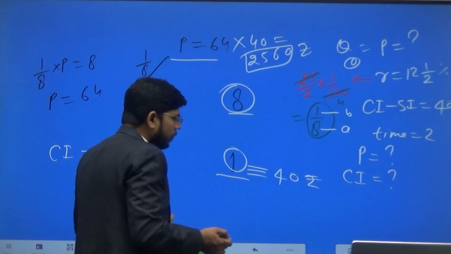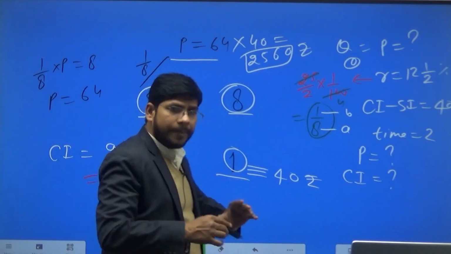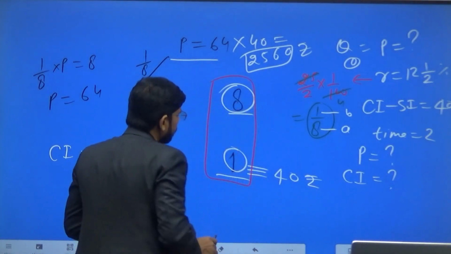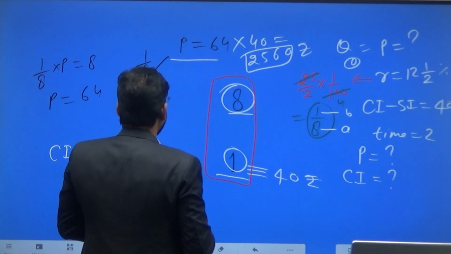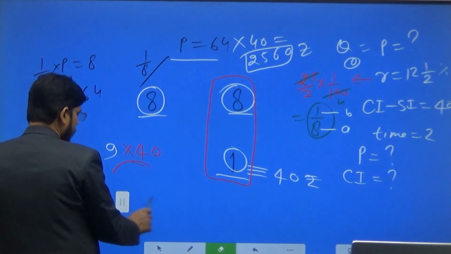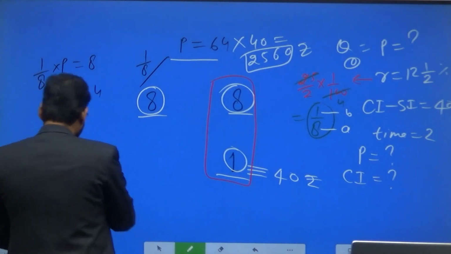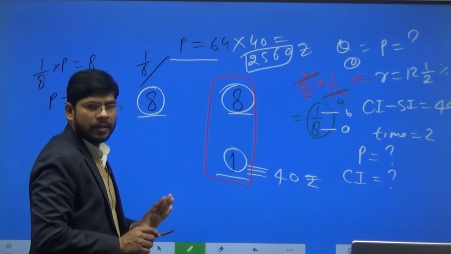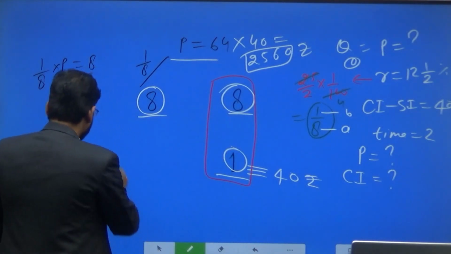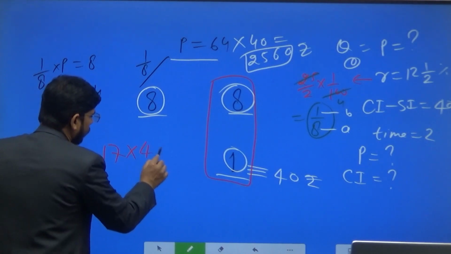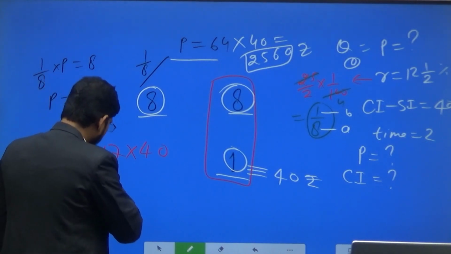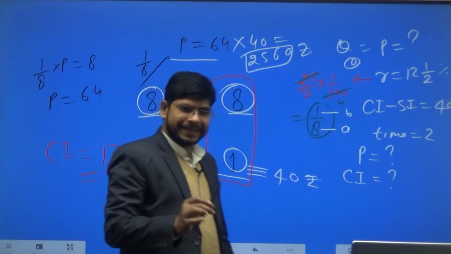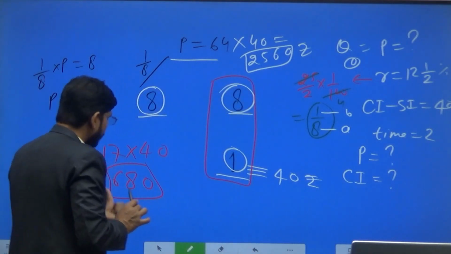Suppose you have to answer what will be the compound interest for the second year. Oh, sorry, this is not so. Total compound interest will be 8 plus 8 plus 1, so 16 plus 1, 17 units. 17 into 40, 680 rupees will be the total compound interest.